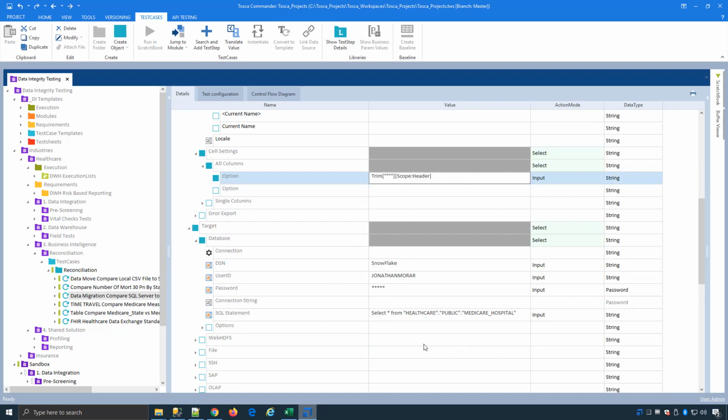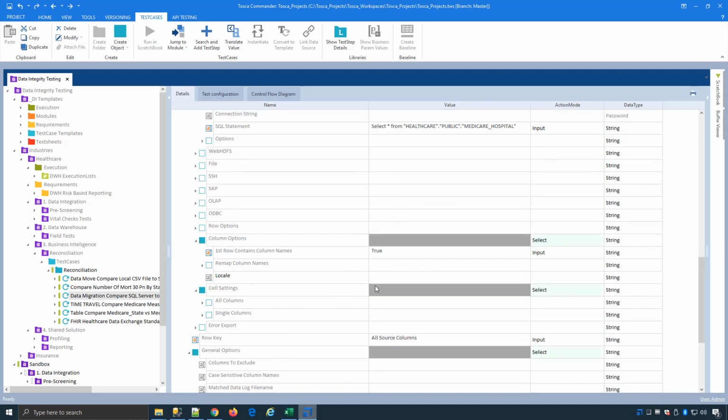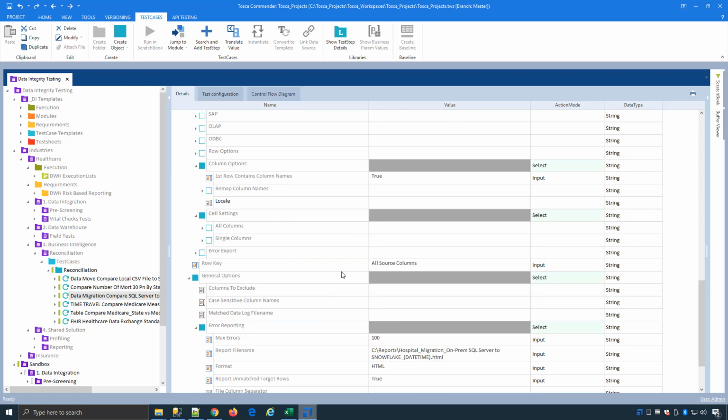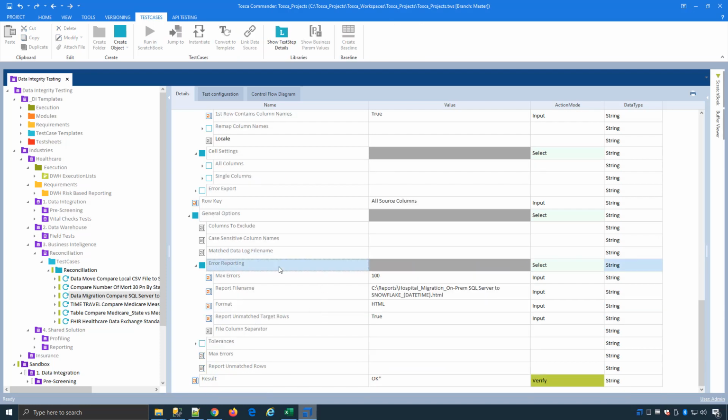Then I'm going to point to my target, which is my Snowflake database. I can run my queries there and apply similar options if I need to. My row key in this case, I'm just using all my source row columns as my row key, and you can type them in yourself. You can use a comma or semicolon to separate them, and then you can write some reporting.